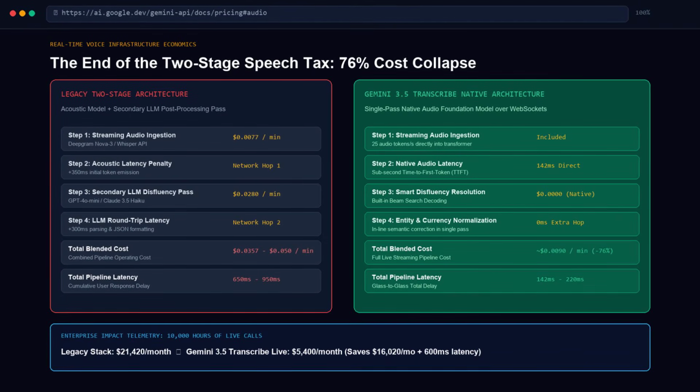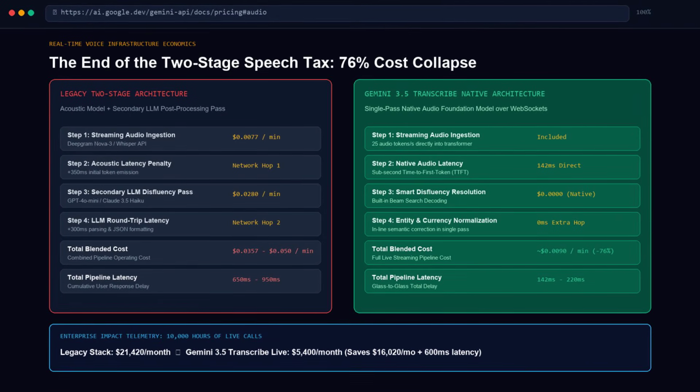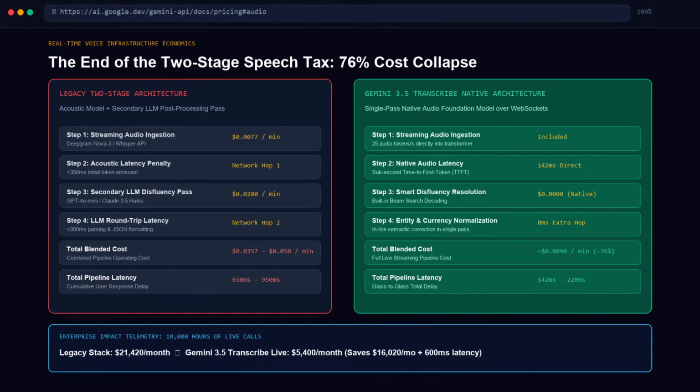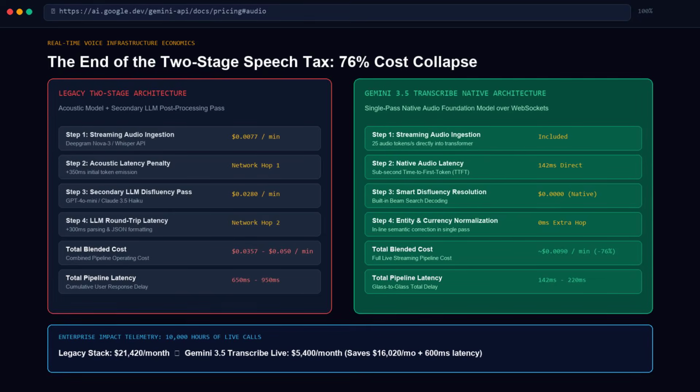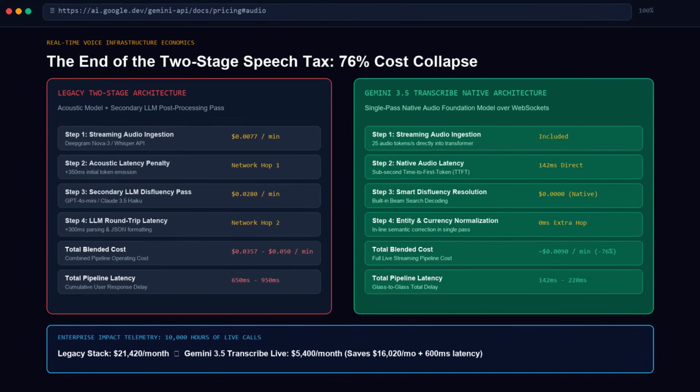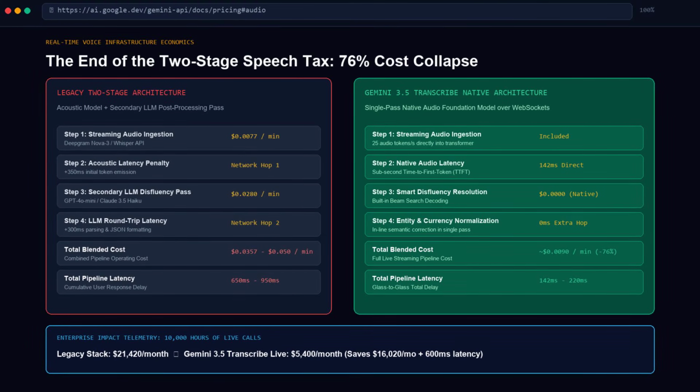When you add 3 cents per minute for a fast language model to parse and format the transcript, your true operational cost ballooned to 4 or 5 cents per minute. DeepMind has completely disrupted this cost curve.